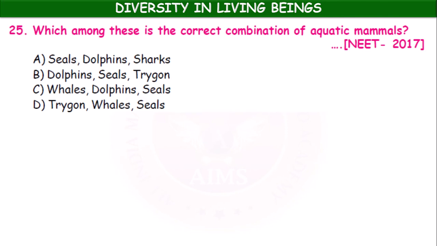Okay. Which among these is the correct combination of aquatic animals? Seals, dolphins, sharks. Dolphins, seals, trigon. Whales, dolphins, seals. Trigon, whales, seals. So, here the whales, dolphins and seals, these are all aquatic mammals.